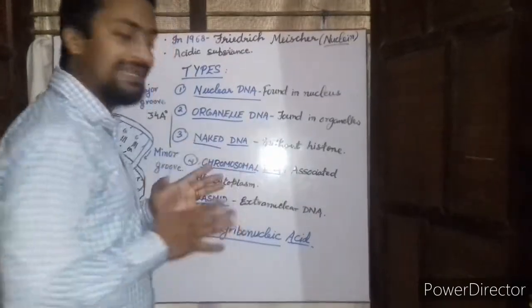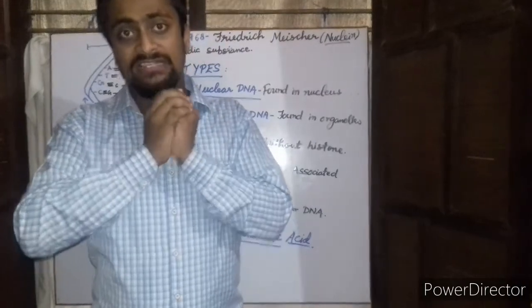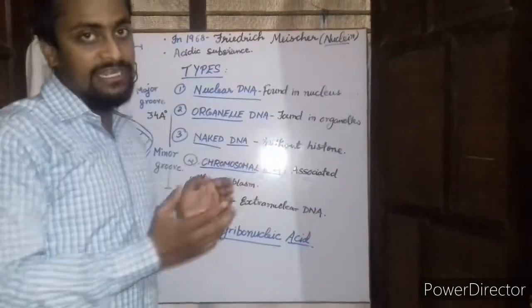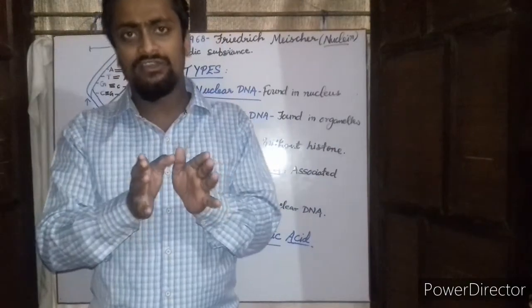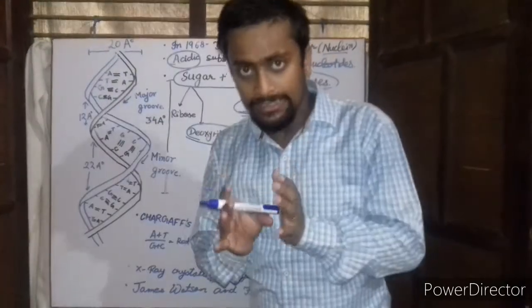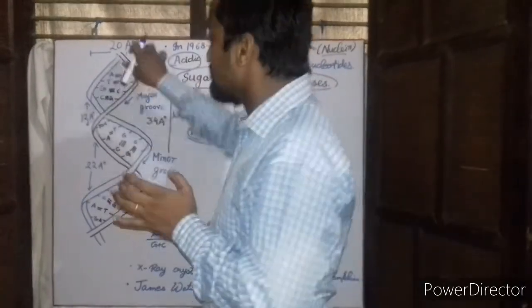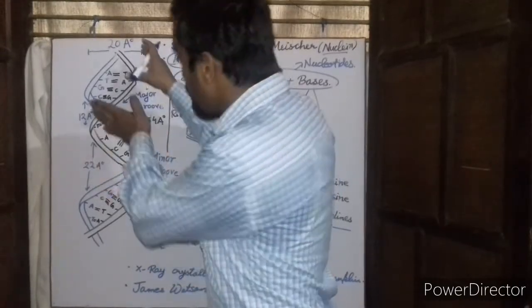is called the chromosomal DNA. In some prokaryotes, some extrachromosomal or extranuclear DNA, small segments of DNA, are found, and this extranuclear DNA is also called the plasmid.